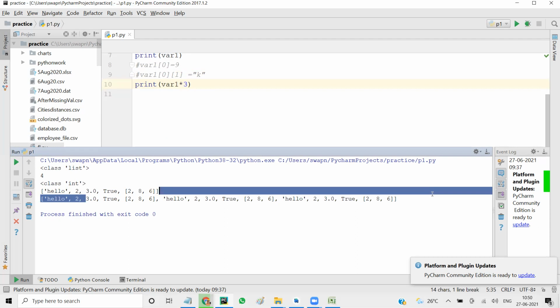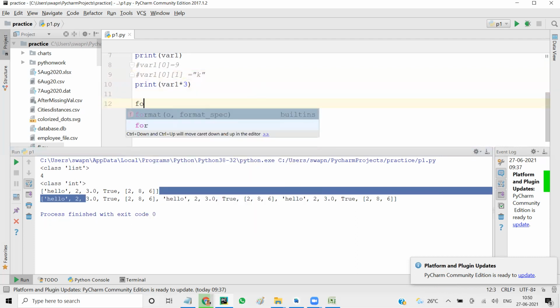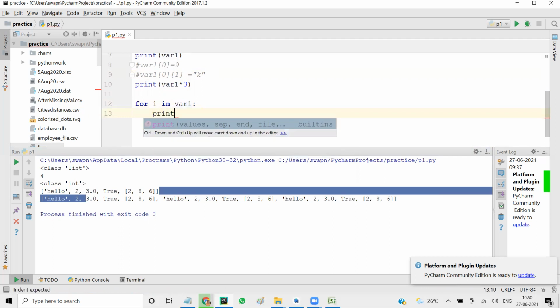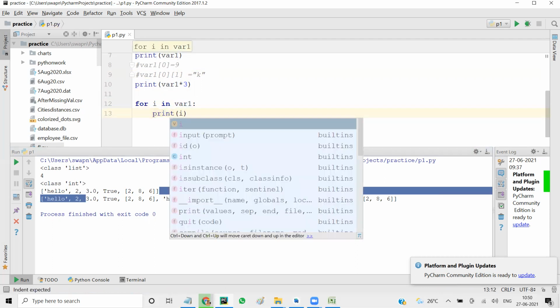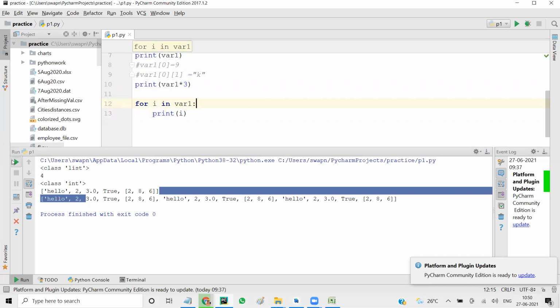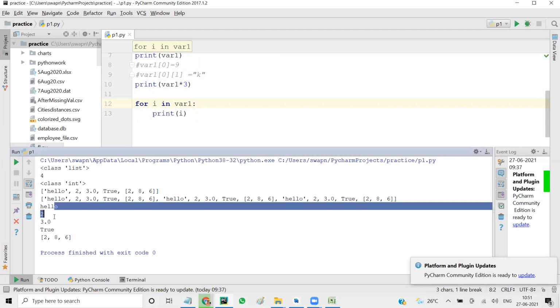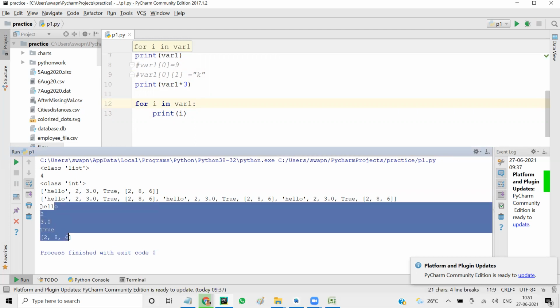Then how to perform loops in a list. Here I say for I in, instead of range, instead of string, I will say I in list var1. So of course, when I try to print I, it will print the values of var1, right? So you get hello 2 3 true 2 6. So it will run the number of times, the number of values which are there in var1.